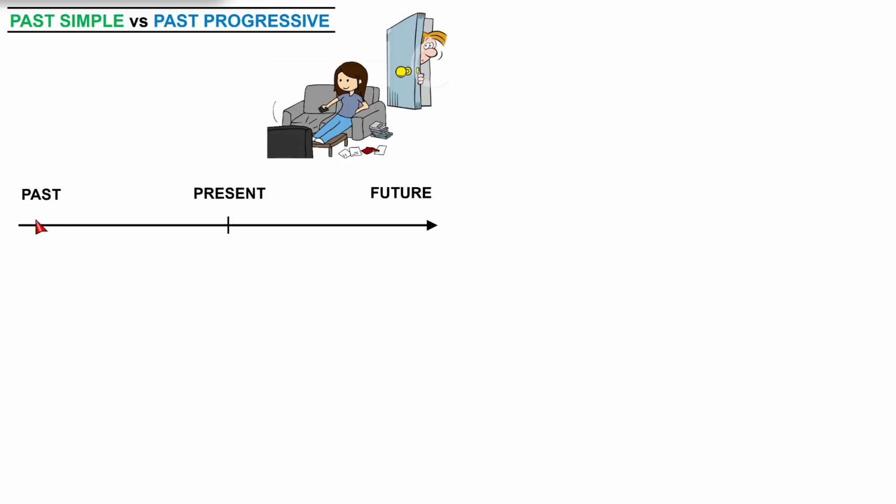This is the timeline. We will put things that happened in the past right here. Things that are happening right now, we will put them here. Things that will happen in the future, we will put them here. The girl started watching in the past and then she continued. Later, the man opened the door, also in the past.